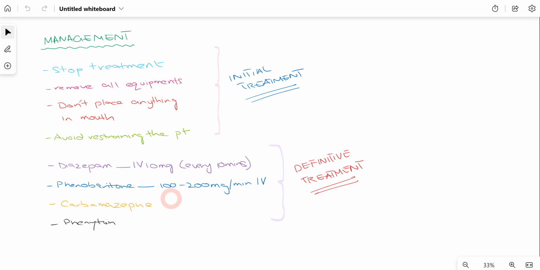So these are the different treatment options that we can offer to the patient who is suffering from seizure, because if the patient is not treated in time and the duration is more than 30 minutes, it can lead to status epilepticus, which is a serious medical emergency, and the patient now has to be admitted to the hospital and carried by an ambulance. So this is how we treat and manage a patient who is suffering from seizure in our dental practice.